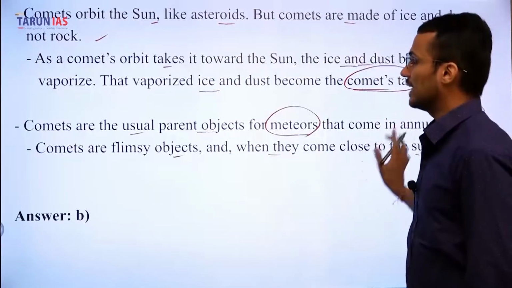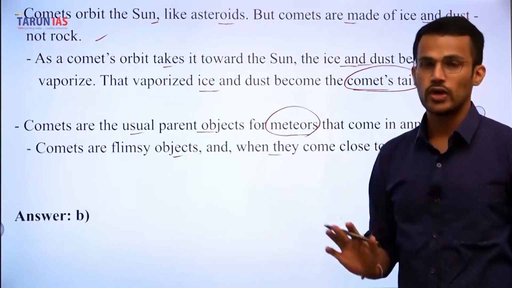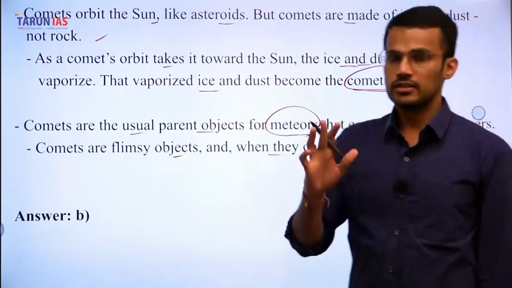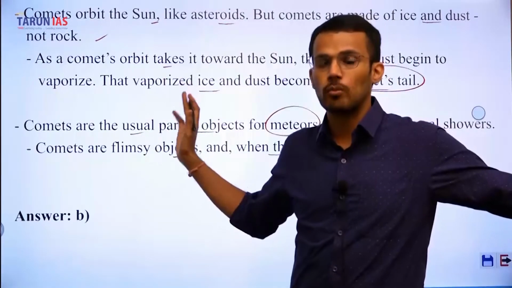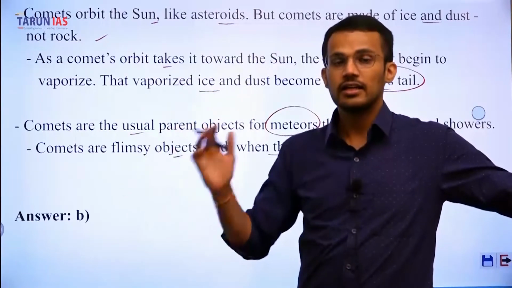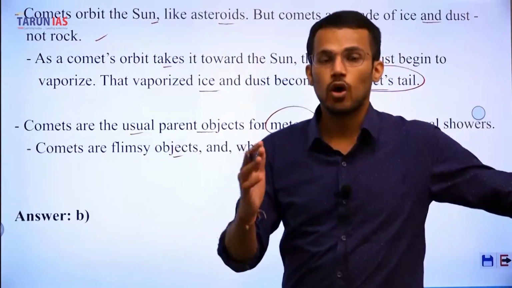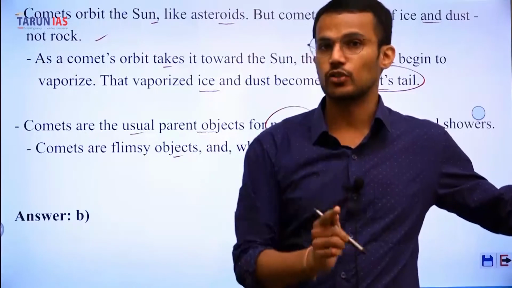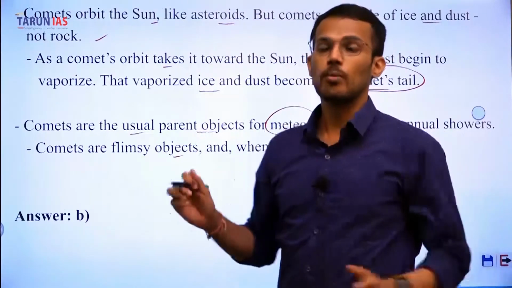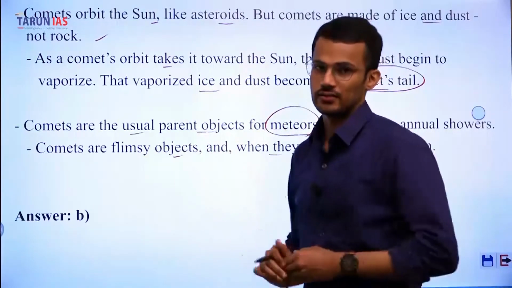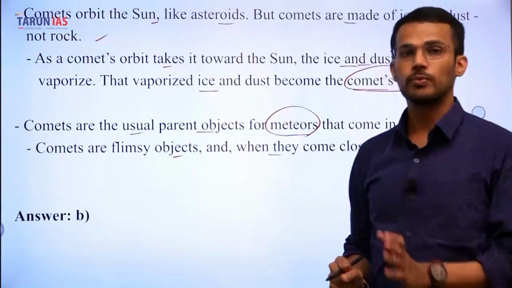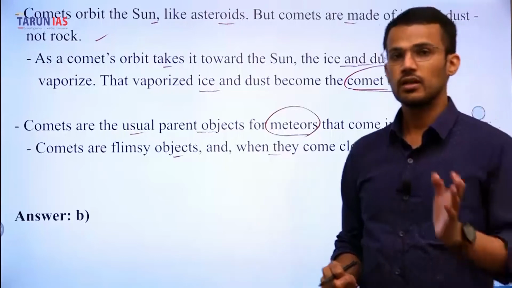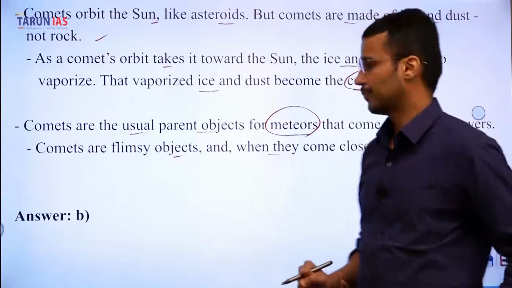So that is the difference between asteroids and comets. The wrong statement for comets is that they lie between the orbits of Venus and Mercury, because comets are closer to the sun, and that's why they are not found between Venus and Mercury.